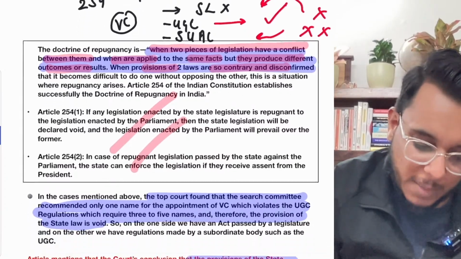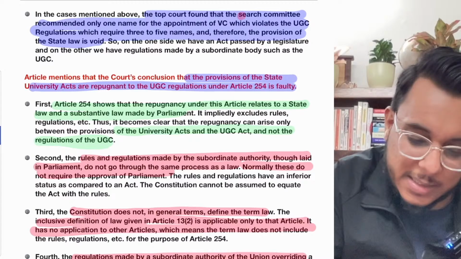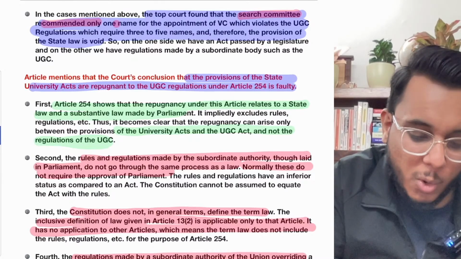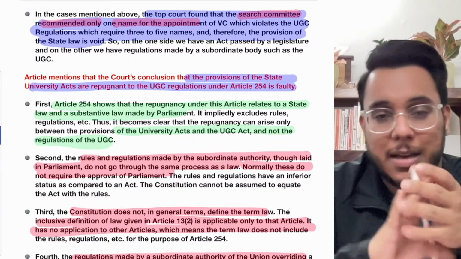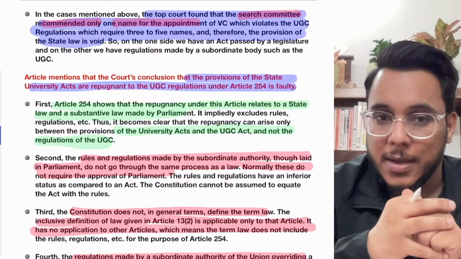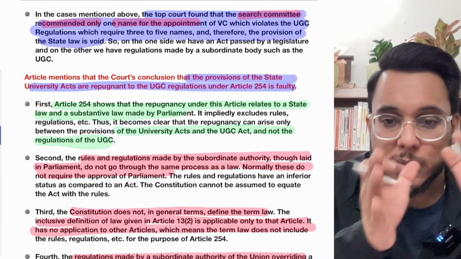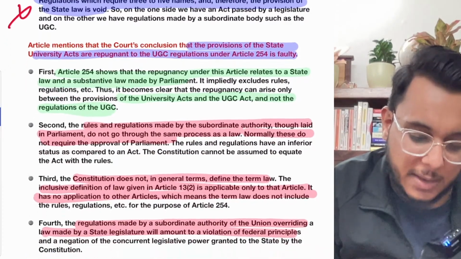Now coming on, the court has held that the search committee recommended only one name for the appointment of VC, but the UGC Act provided that a panel of at least 3 to 5 names has to be provided. So the UGC Act provided for 3 to 5 names, but one name was provided. Therefore, the state act will be repugnant.